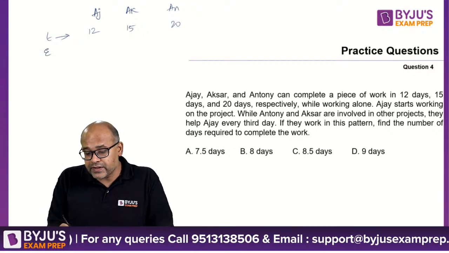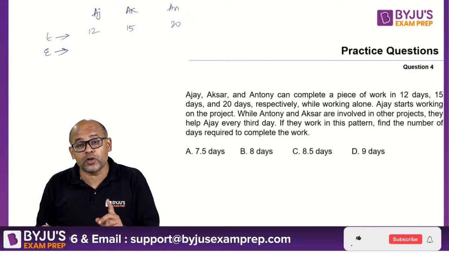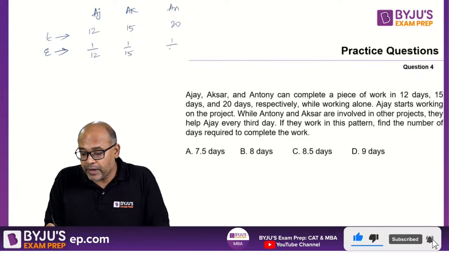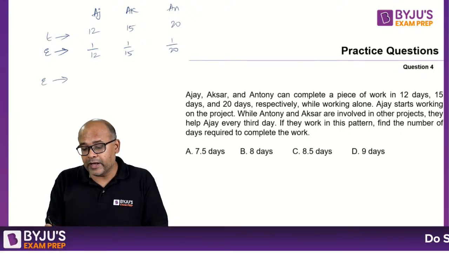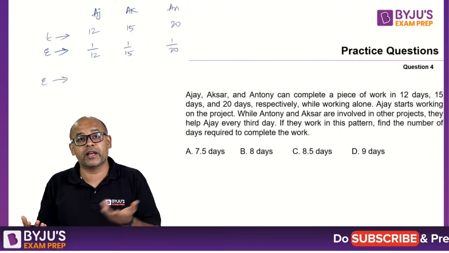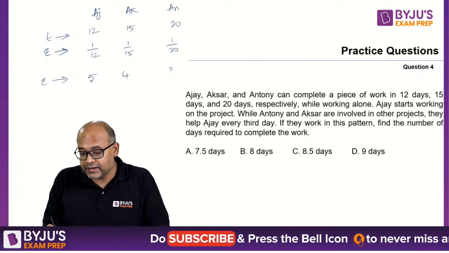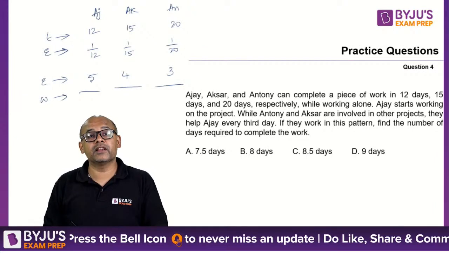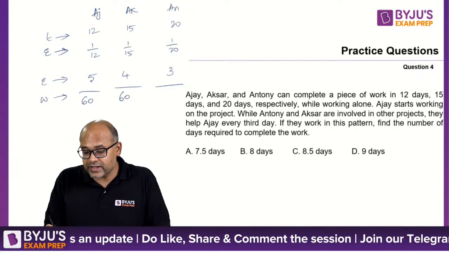So the efficiency ratio should be the inverse of time. So remember guys, inverse of a ratio is 1 by 12, 1 by 15, 1 by 20. If I multiply throughout by 60, because 60 is the LCM, this will become 5, 4 and 3. So the work that needs to be completed by each one of them is 60 units, 60 units and 60.